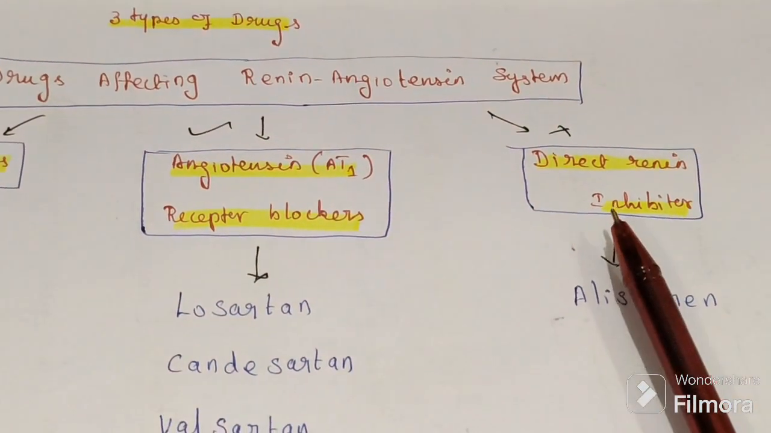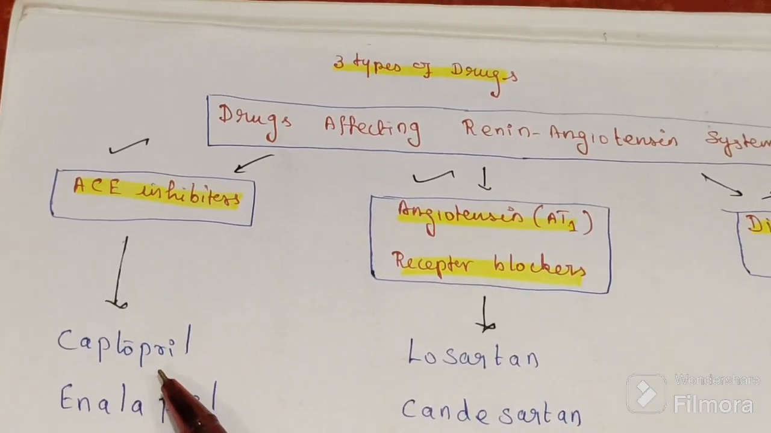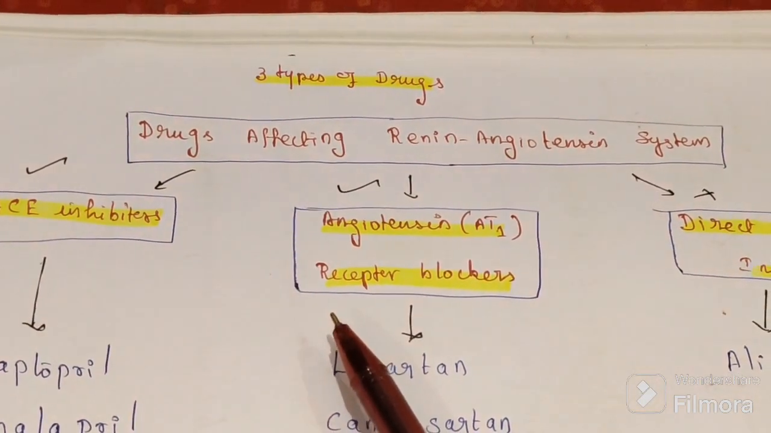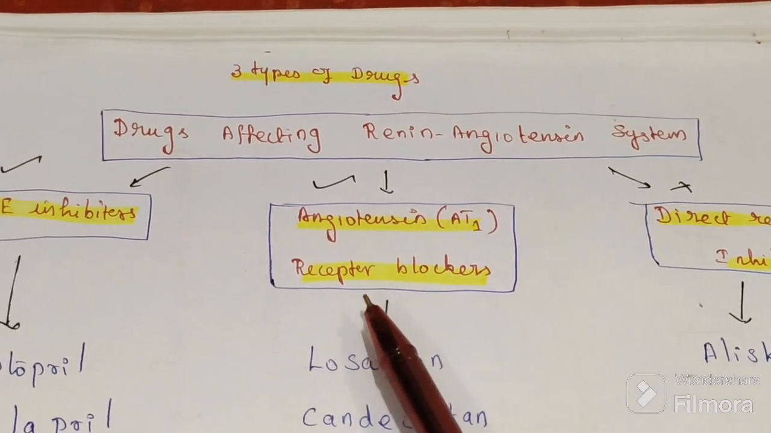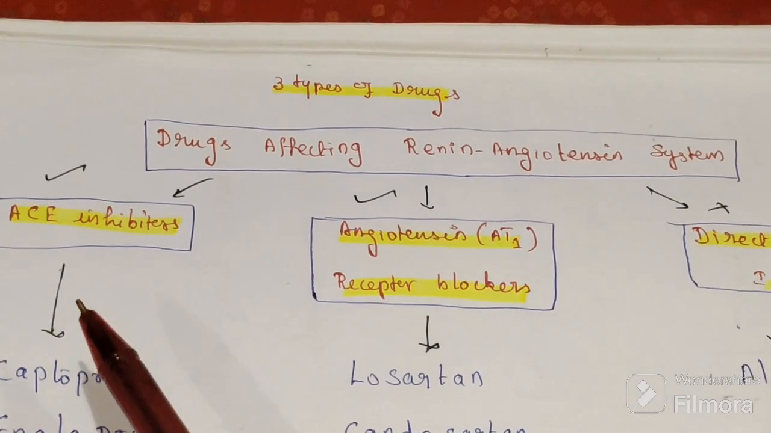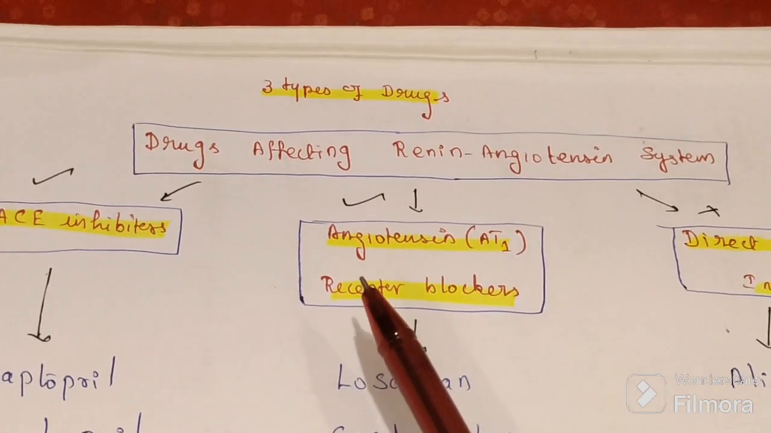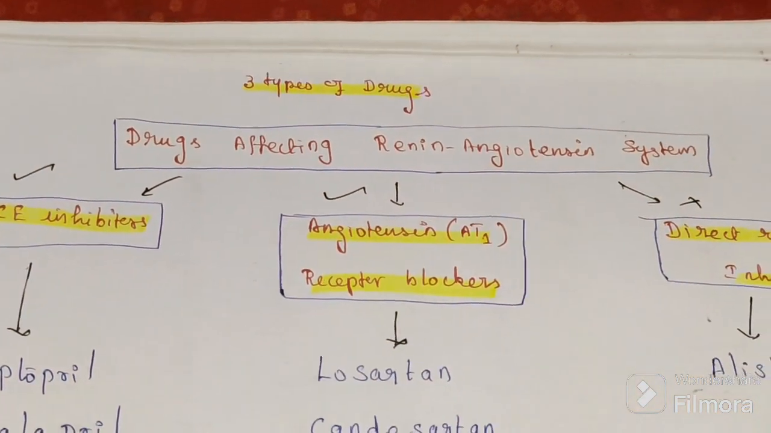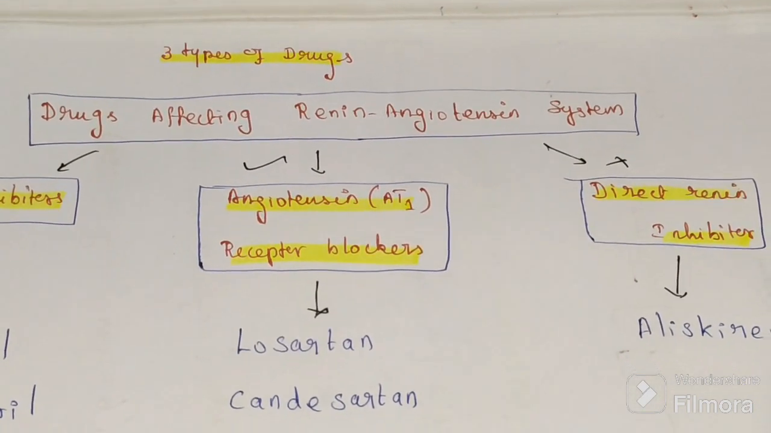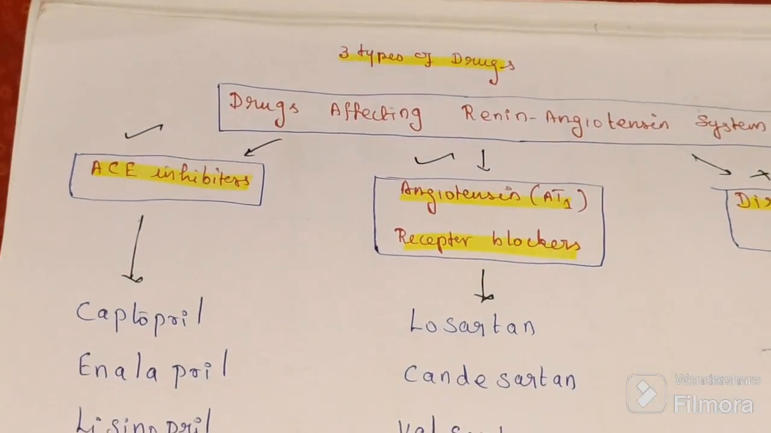Either inhibit renin, this one number one, then inhibit ACE, or block this receptor. Receptor means block that six organs having receptor. Most commonly, we use ACE inhibitors and AT1 angiotensin receptor blockers. Direct renin inhibitors we do not use very commonly. So we will see them one by one. These two things we want to discuss.